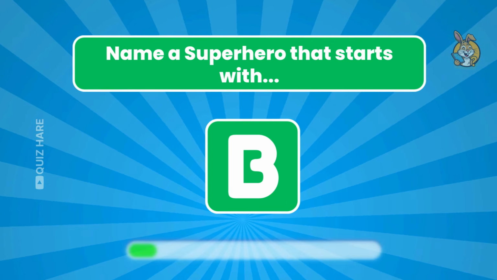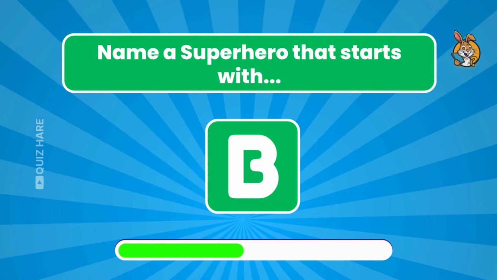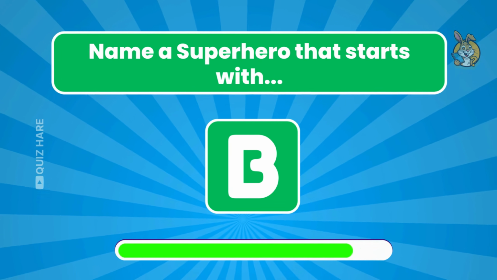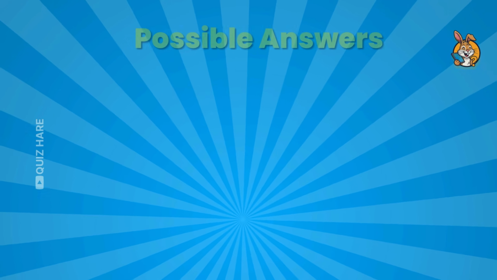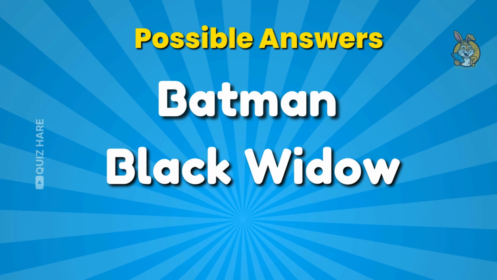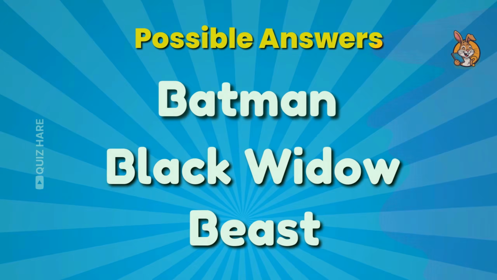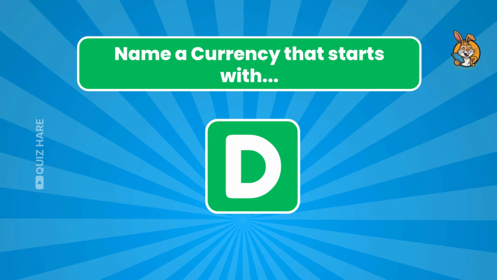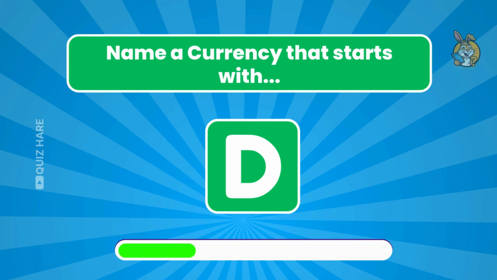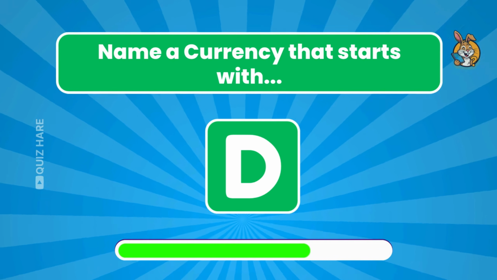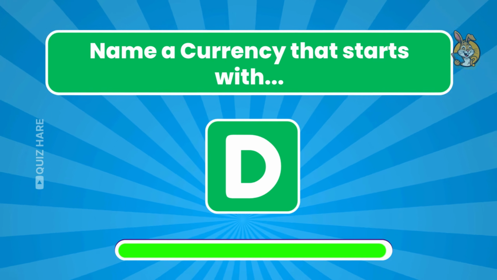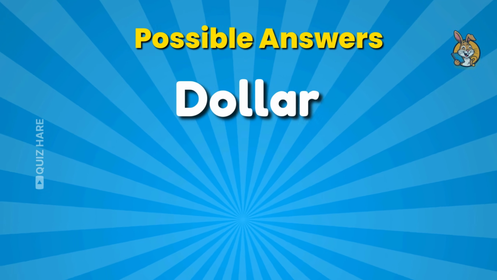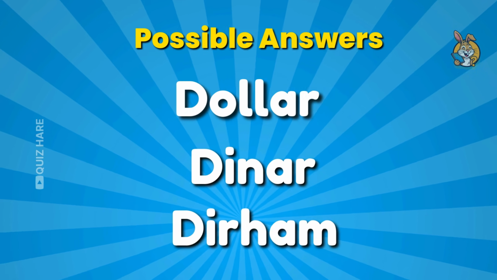Round 16. Name a superhero that starts with the letter B. Batman, Black Widow, and Beast. Round 17. Name a currency that starts with the letter D. Dollar, dinar, and dirham.